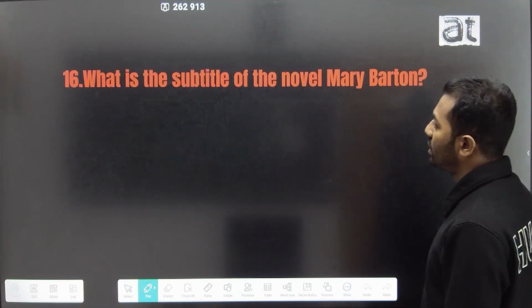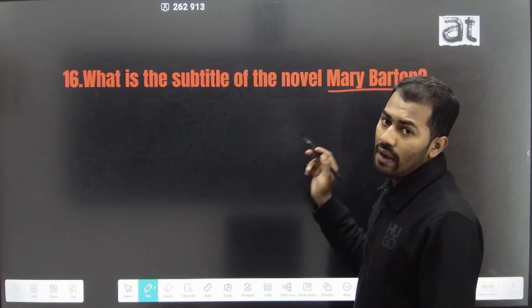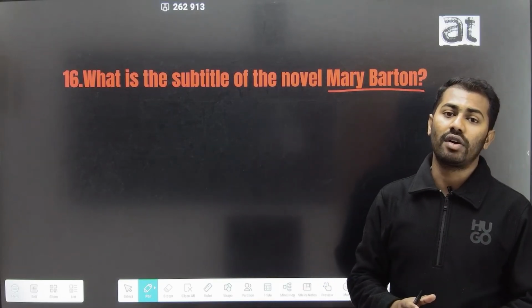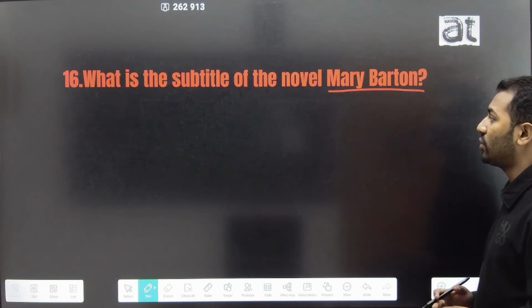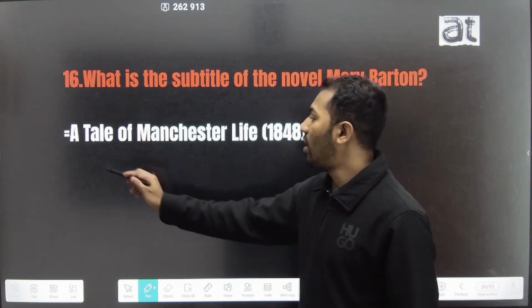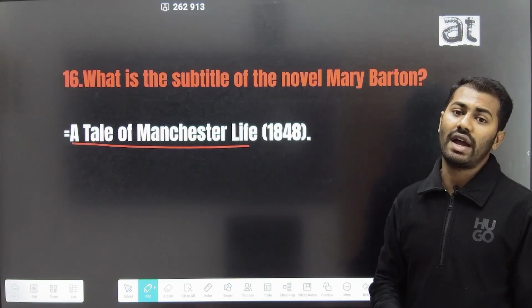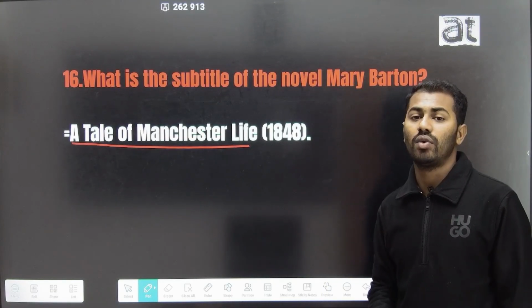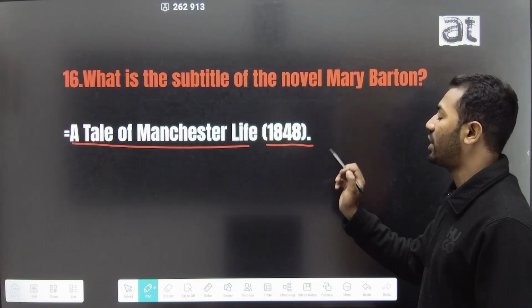The 16th question is, what is the subtitle of the novel Mary Barton? Mary Barton is the most important or first work of Elizabeth Gaskell, and the subtitle of this work is A Tale of Manchester Life. A Tale of Manchester Life is the subtitle of Elizabeth Gaskell's work Mary Barton, and this work was published in the year 1848.